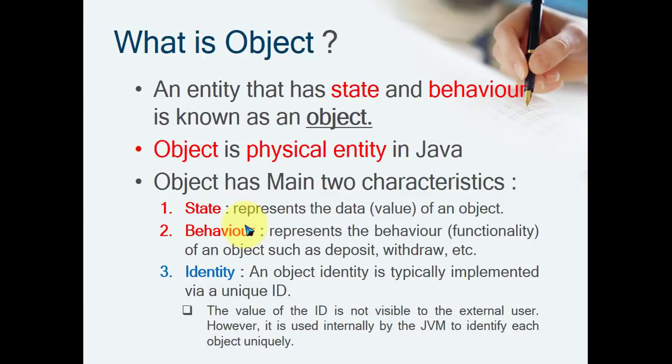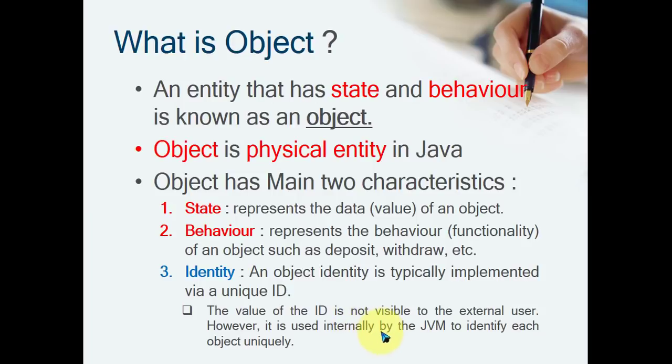Another third characteristic is also important for an object, related to the member, that is identity. An object identity is typically implemented via a unique ID, which is maintained inside the memory. In Java, the value of this ID is not visible to the external user, meaning the client cannot see the ID of the particular object.